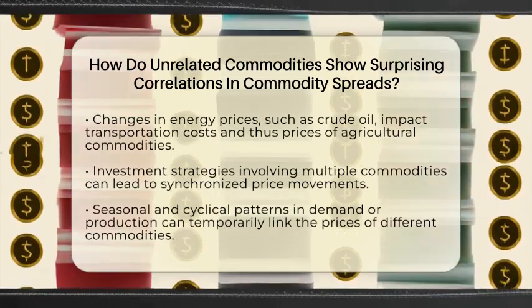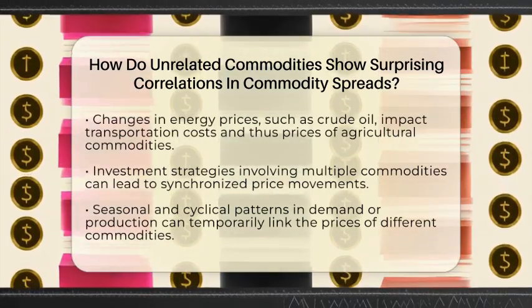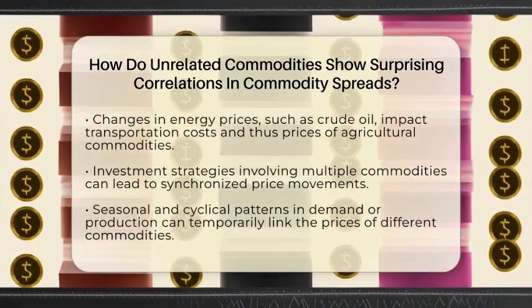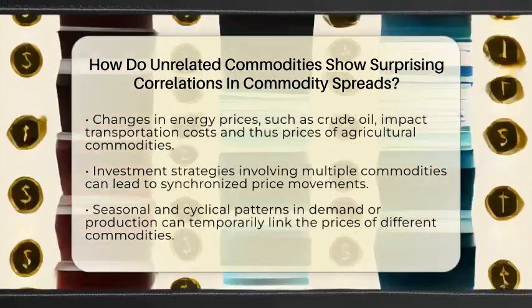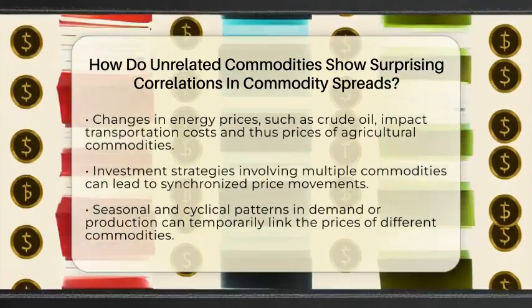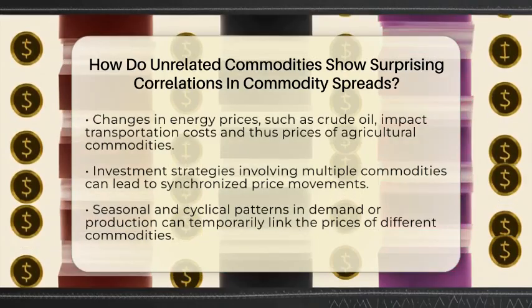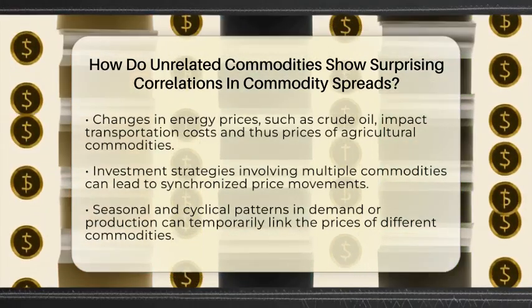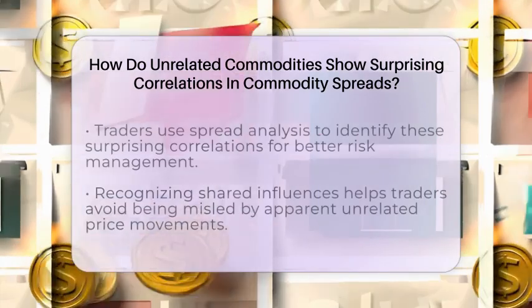Supply chain factors can also create these links. For example, energy prices like crude oil can influence transportation costs for agricultural commodities. If oil prices rise, shipping costs go up, which can lead to higher prices for wheat or corn, even though they are not directly related. This indirect connection can cause their spreads to move in tandem.